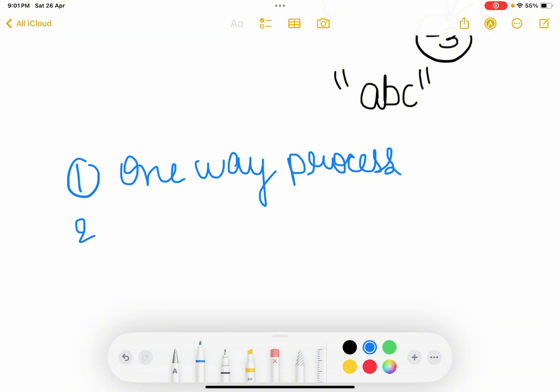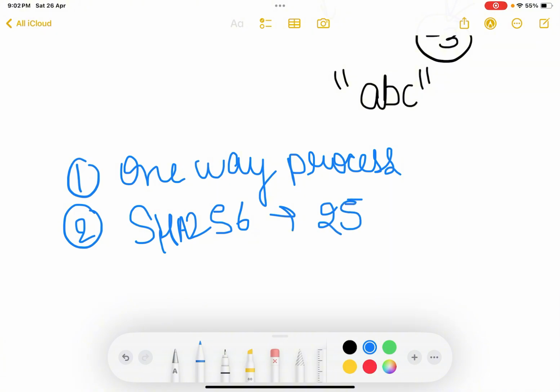Same thing, the next thing is it is of the same size. As I said, SHA-256 generates output in the 256 bits format. The hash will be no longer than 256 bits and no less than 256 bits.